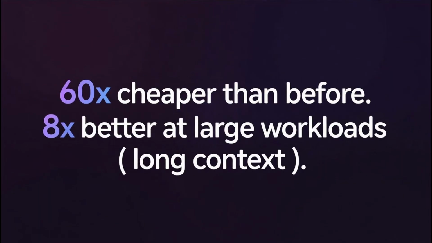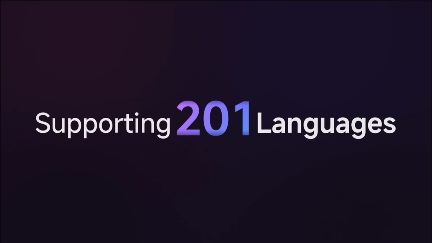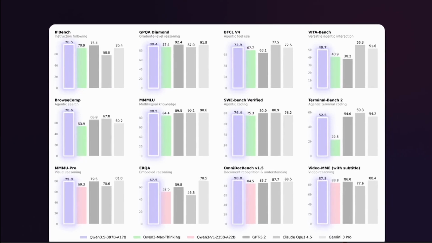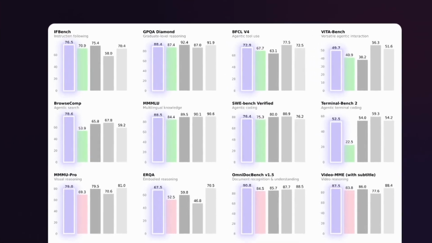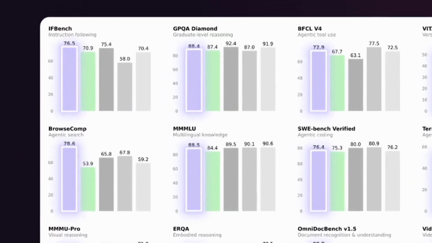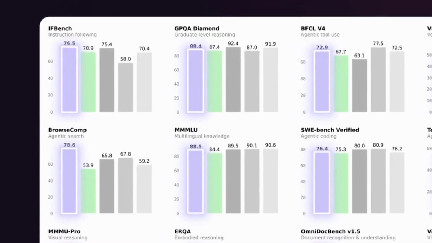Third, massive improvements claimed: 60% cheaper than its predecessor, 8 times better at large workloads and long contexts. Language support jumped from 119 to 201 languages and dialects. 1M context on the hosted Plus version, default. They also say it crushes several benchmarks in reasoning, coding, agent tasks, and multimodal understanding.